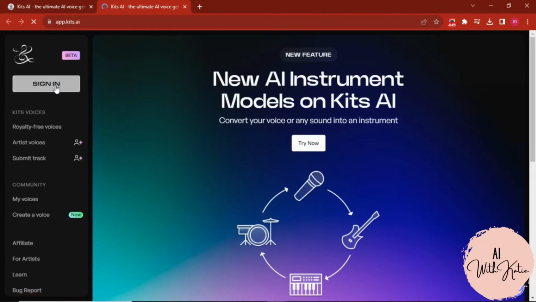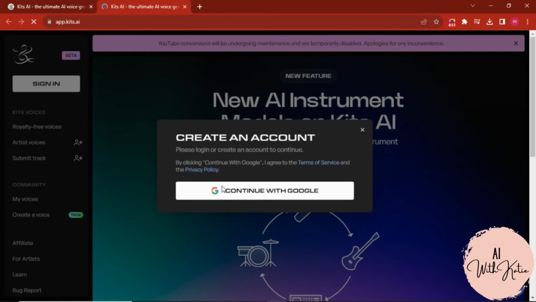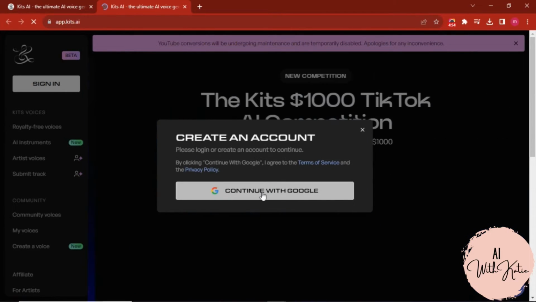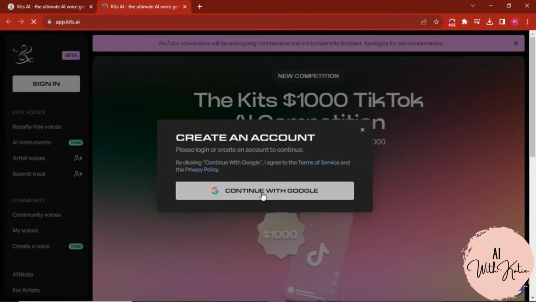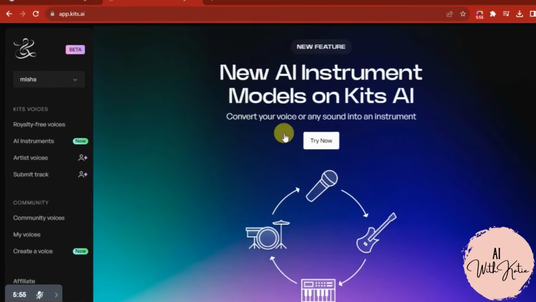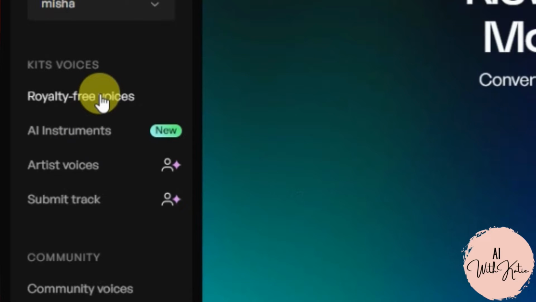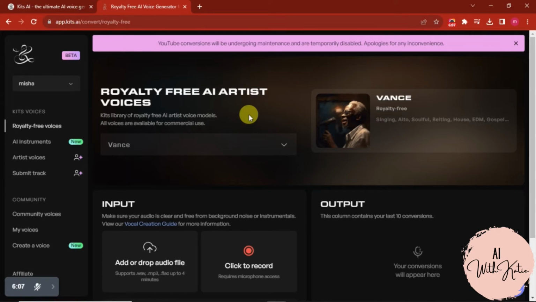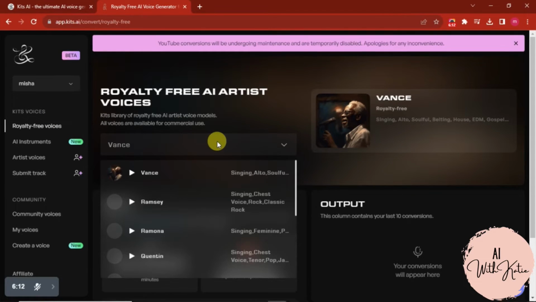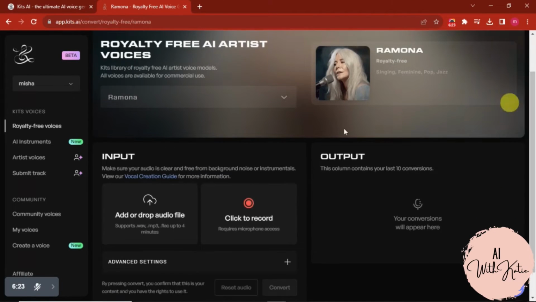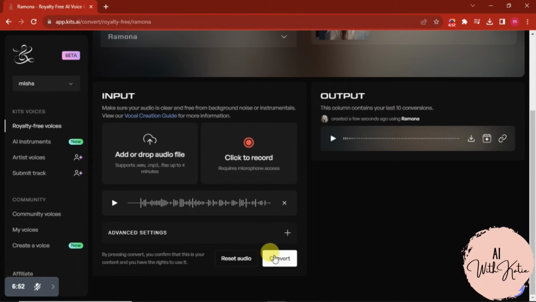Now go to this website Kids AI. I will mention the link in the description. Simply sign up with your Google account. After signing up, just simply click on the royalty-free voices. Now select an AI voice artist. Now upload the separated vocals audio that we downloaded previously. Then click on convert. Now let's play and check it out.